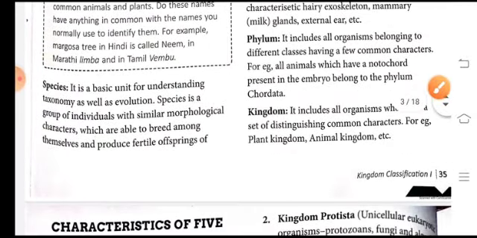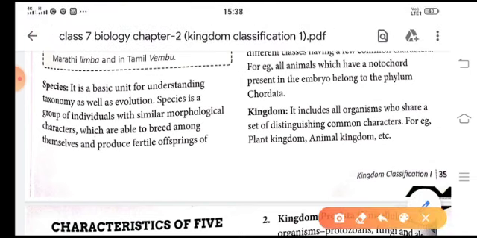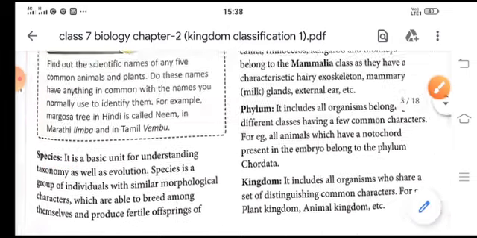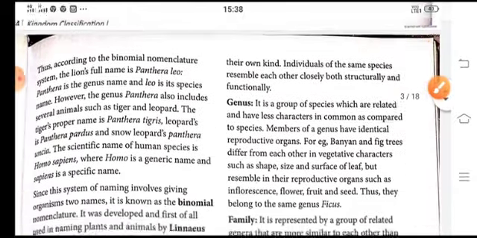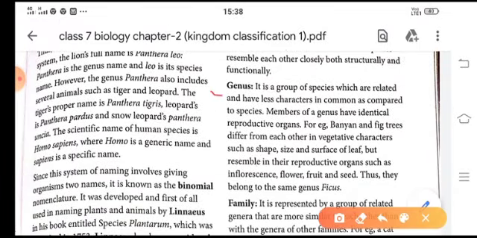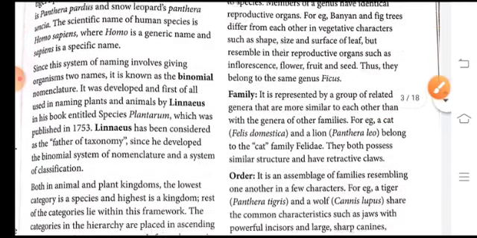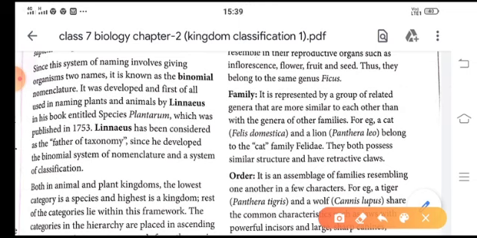So, for writing the taxonomic or hierarchical structure, first we write, starting from below, species first. Then after species, we write genus, or we can say a group of species constitute a genus. Then after genus, family is there, or we can say the group of genus is called family.